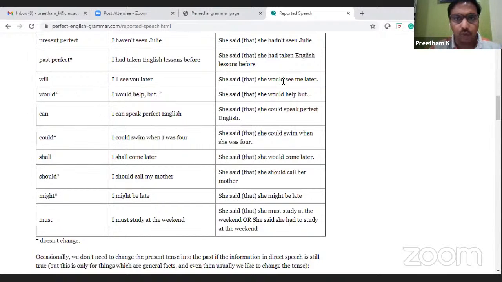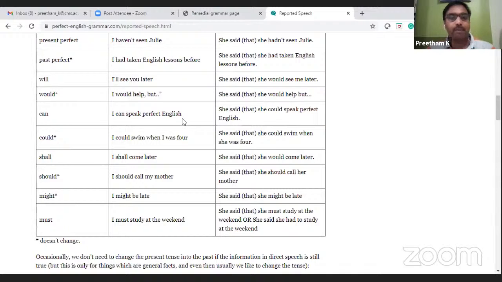Will becomes would. I would help, but she said that she would help, but. So the continuation of the sentence you can complete in whichever manner you want. Can, I can speak perfect English. Do you all remember these modals that we discussed in the tenses? Will, would, can, could, shall, should, might, must are all modal auxiliaries.